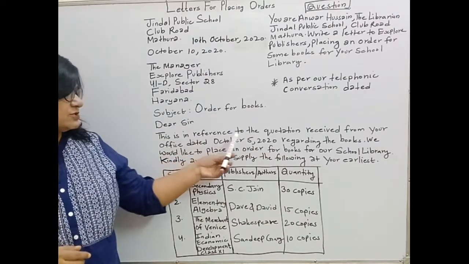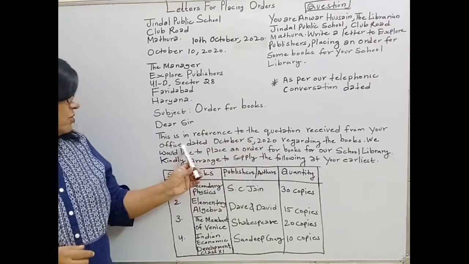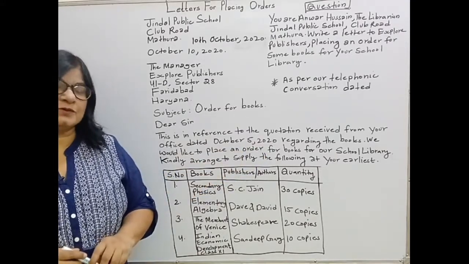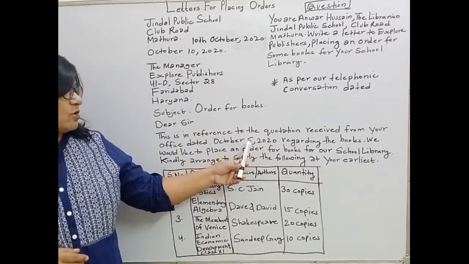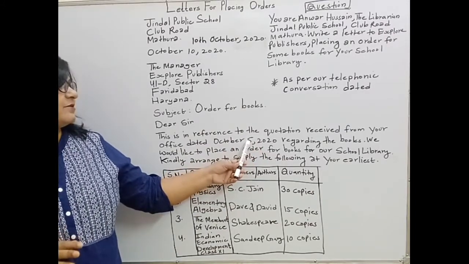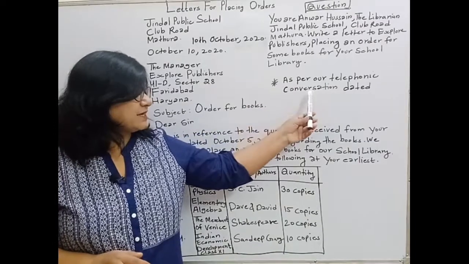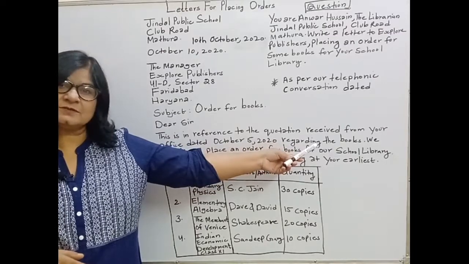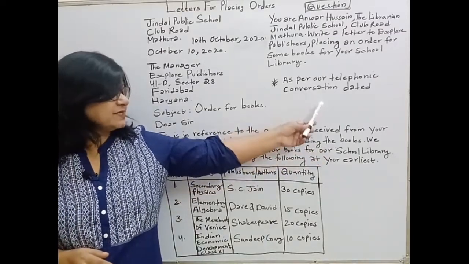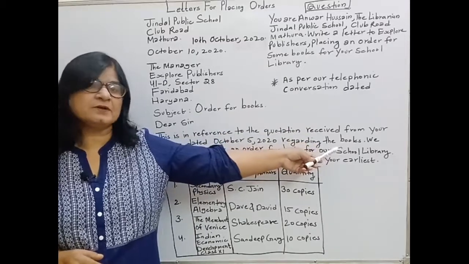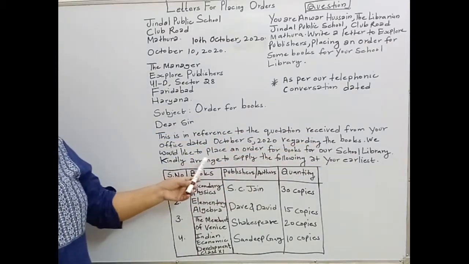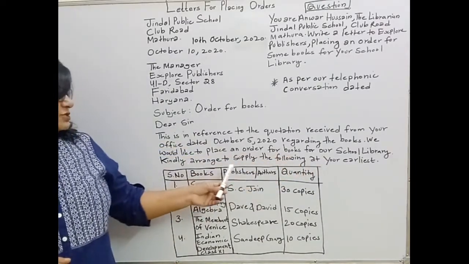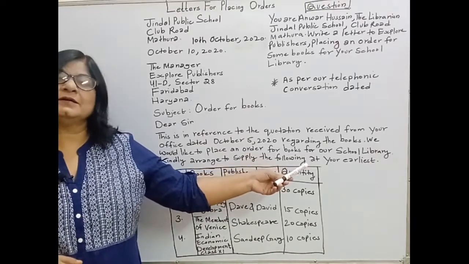This is in reference to the quotation received from your office dated October 5, 2020 regarding the books. We can also start the first paragraph with, as per our telephonic conversation or talk dated, and we'll write the date, regarding the books. When we are using this line, we will not place a full stop here. Directly we'll write, we would like to place an order for books for our school library. Kindly arrange to supply the following at your earliest.